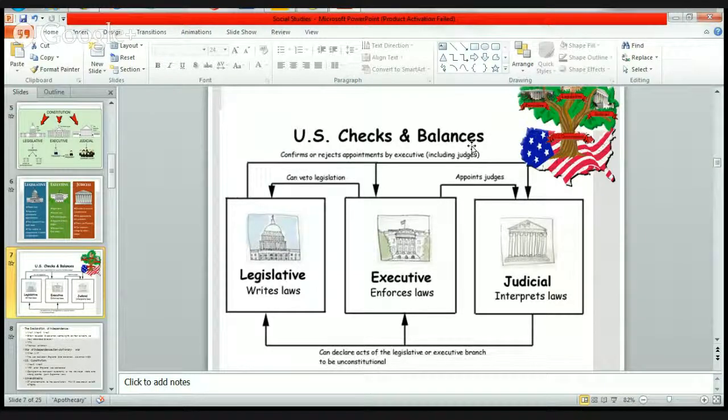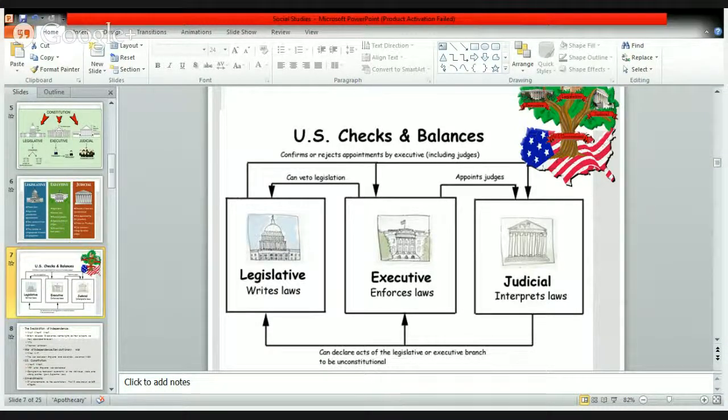So what does the term checks and balances mean to you? It means that it all has balances somewhere, and it checks if they're all in play. Can you explain a little bit better?